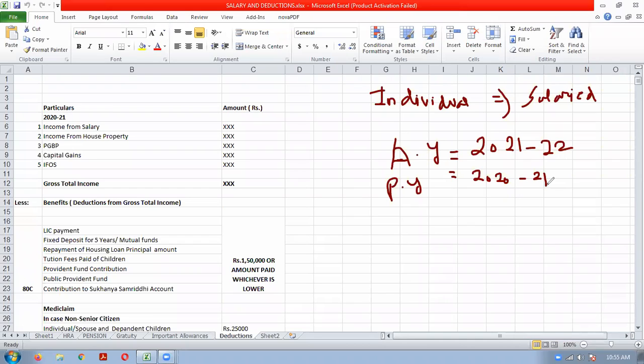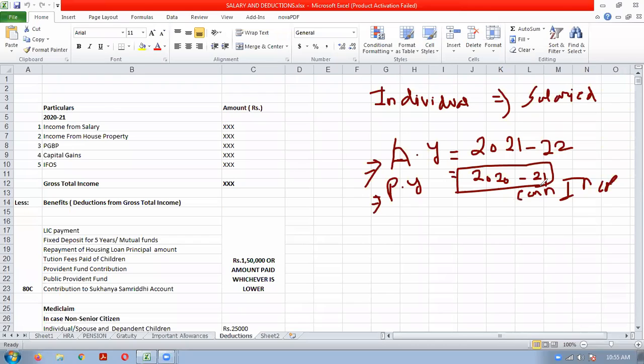What is the relevance of the previous year and the assessment year? In the previous year, the person will earn the income. Suppose a salaried person works from 1st April 2020 to 31st March 2021 and gets the salary.